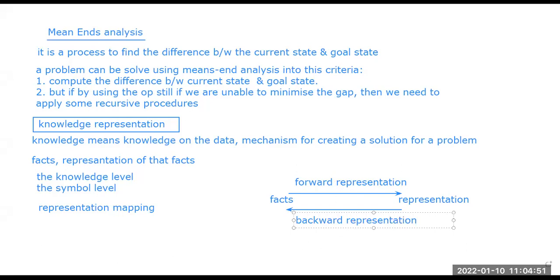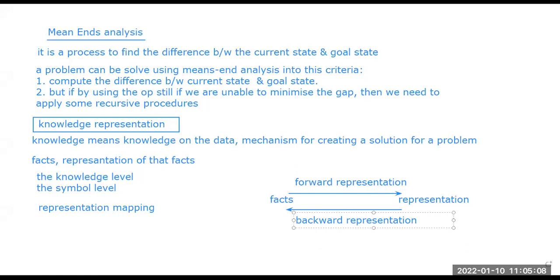So forward representation is facts to representation, and backward representation means representation to the facts. Different types of scenarios can happen here, and representation can be done with the help of programs.